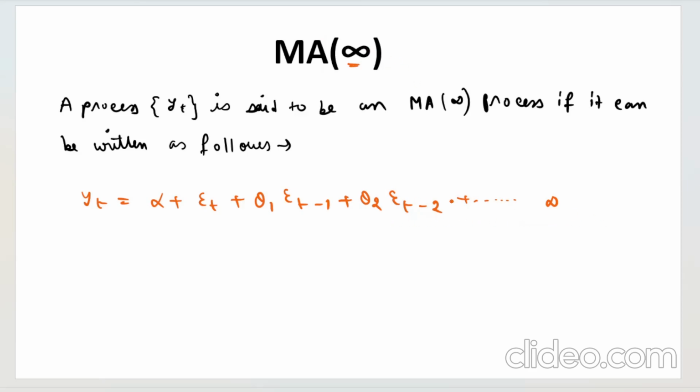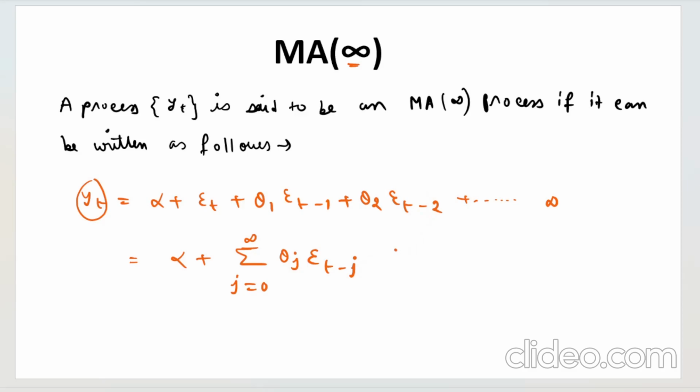Since we consider infinite lag values, and Y_t can be written as the infinite weighted summation of all these lag values of epsilon t, it is called a moving average process of order infinity. Now let me write the compact version of it: the sum over j from 0 to infinity of theta j epsilon t minus j.